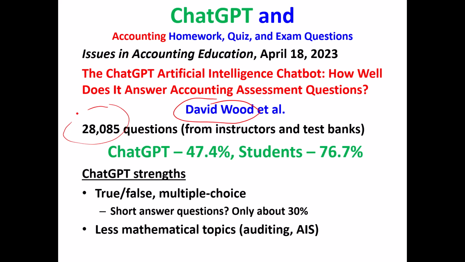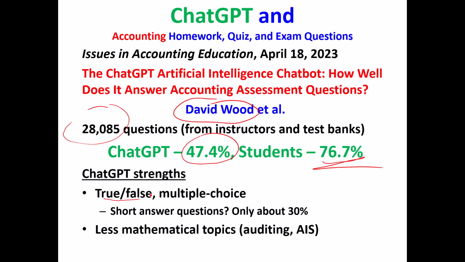He found that the data from the instructors, he found that students had got those questions right 76.7% of the time. ChatGPT just 47.4%. Okay. So ChatGPT is not perfect. It's not getting to the 93rd percentile to answer accounting questions. Now, ChatGPT does have some strengths.